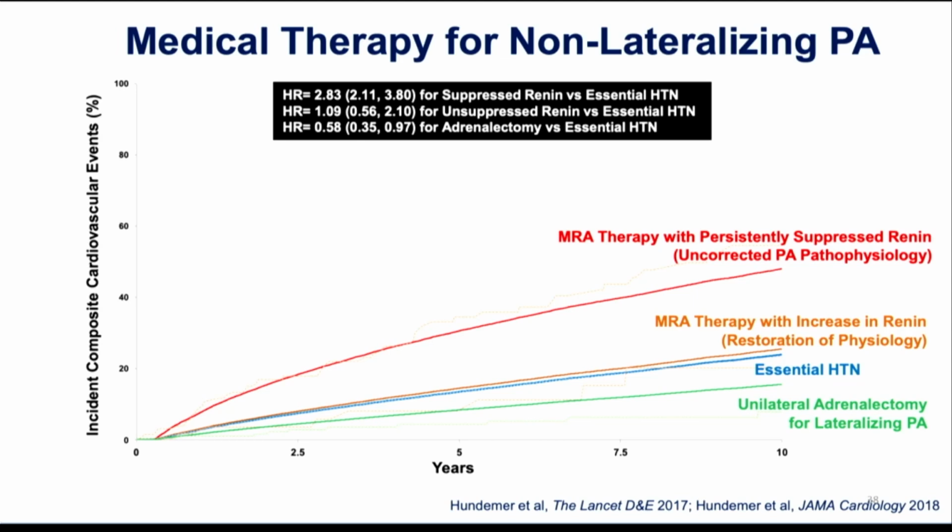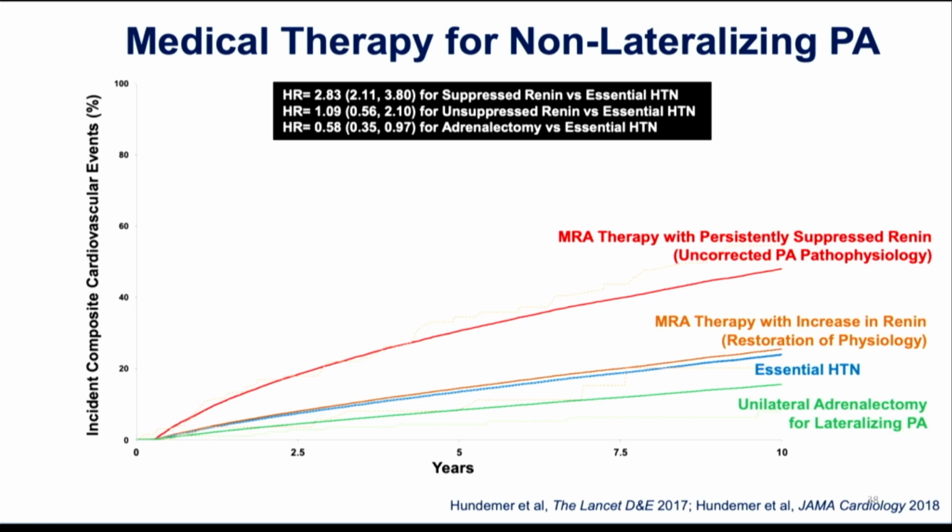So this is a very good slide suggesting the importance of surgery. There are 4 groups of patients. Here this patient group has confirmed adrenal adenoma. They all underwent unilateral adrenalectomy and were treated. This is the group with essential hypertension treated medically. And these 2 groups are patients with bilateral disease where surgery is not possible. They were treated medically. In one group, even after treatment, the renin level was persistently suppressed.